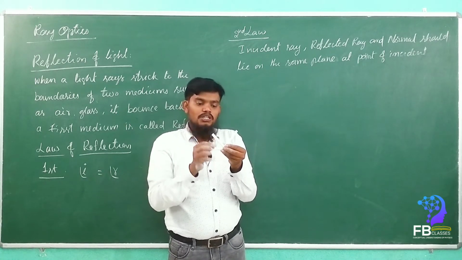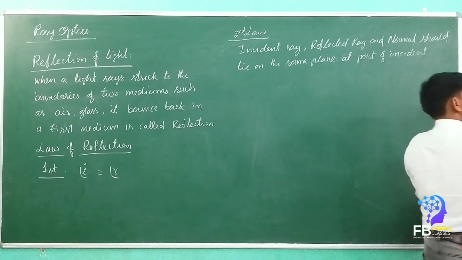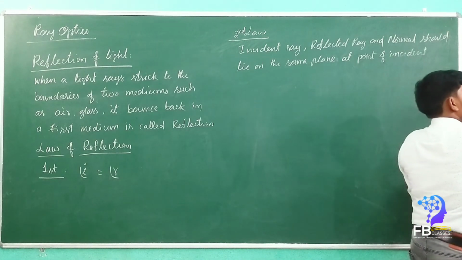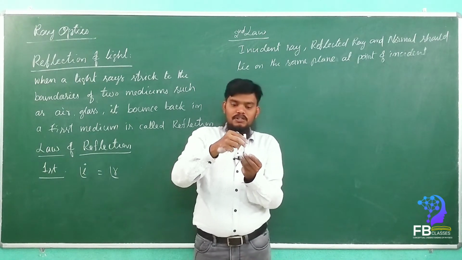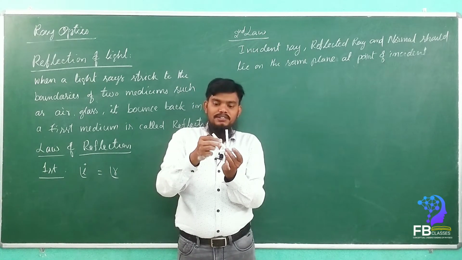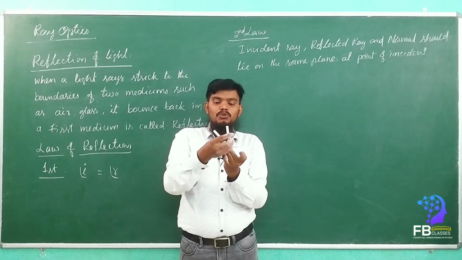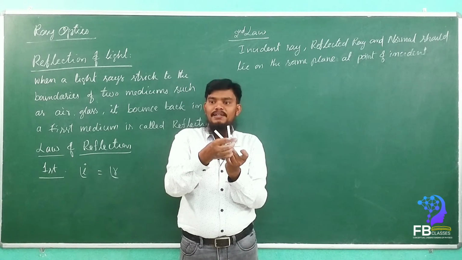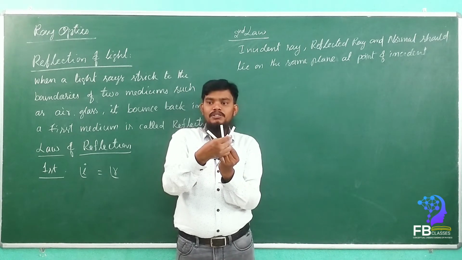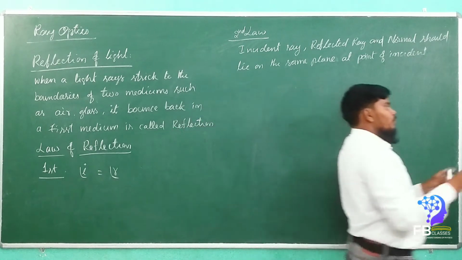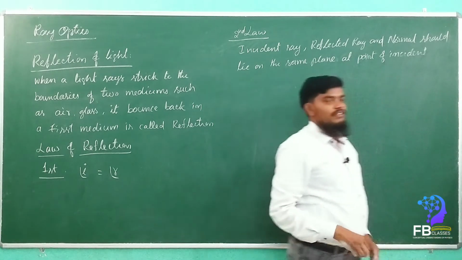The normal is nothing but the perpendicular of the surface. If the incident ray falls here, the reflected ray should not go like this in a different plane; it should come into the same plane, like this. Are you getting my point? I am going to draw the 3D image so that you can understand very clearly.